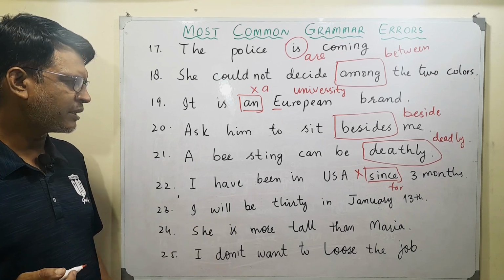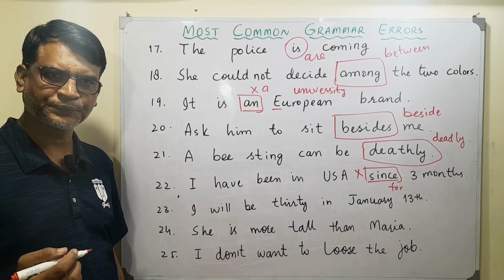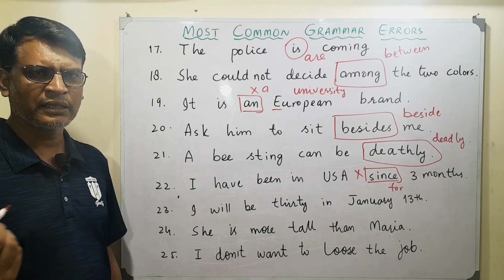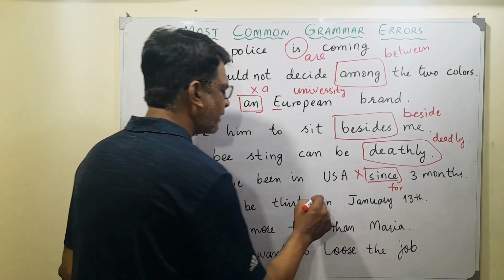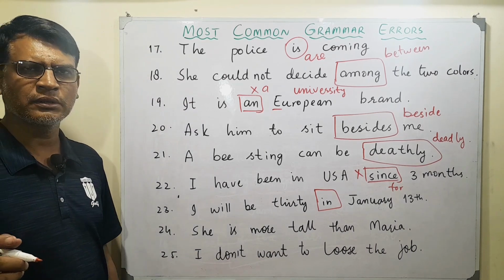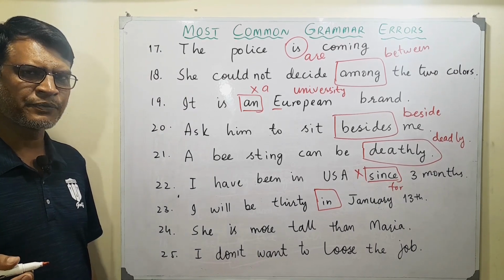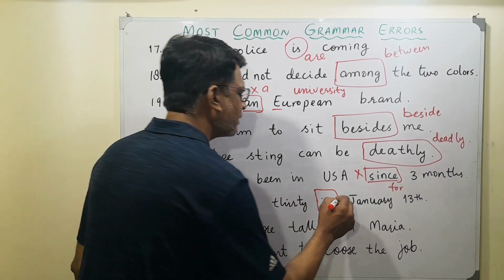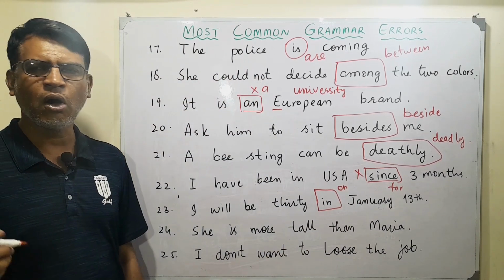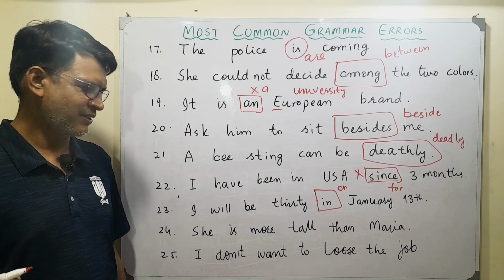I will be 30 in January 13th. There is an error, and that error is with this preposition. When you talk about a particular day, we never use in, rather we use on. I will be 30 on January 13th.